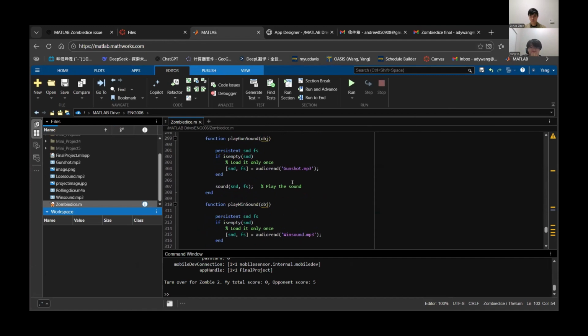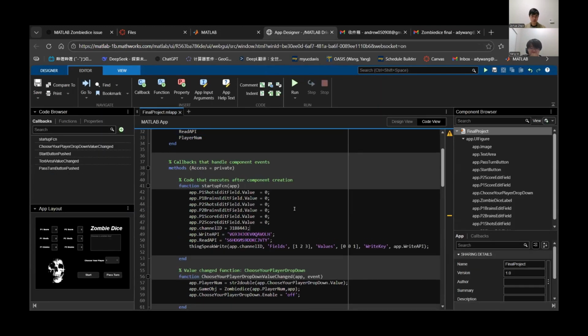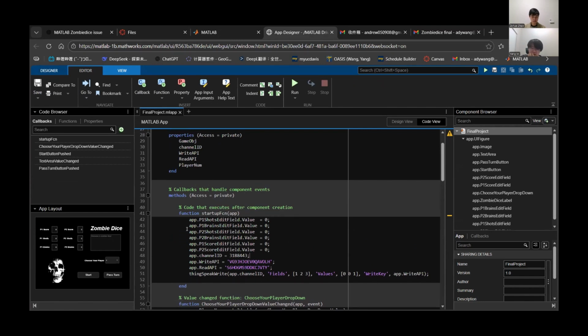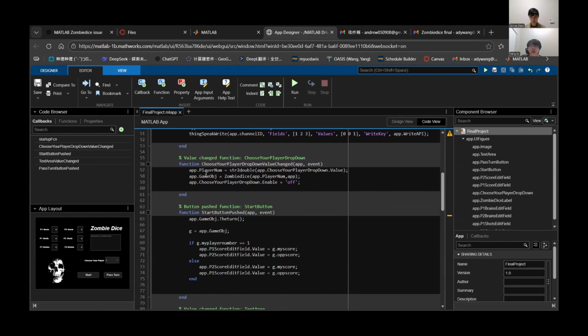All right, let's go to the, can I access that? Okay, there we go. For the GUI, these are all the properties we got. For the startup function, we set up everything to 0, and we got the channel ID, the APIs, and also here we write all the values together. When we choose a player, we get the value from the dropdown and send it back to the .m file.